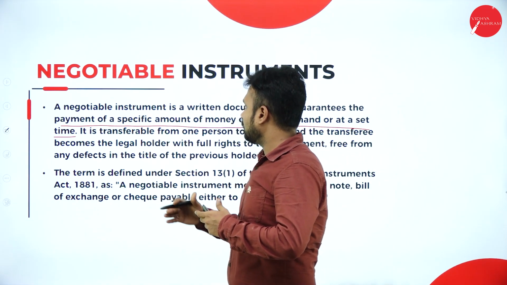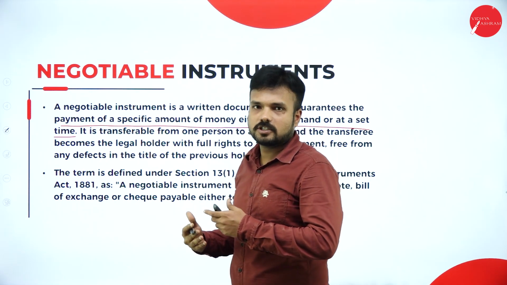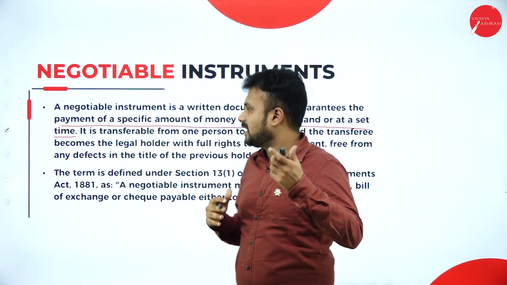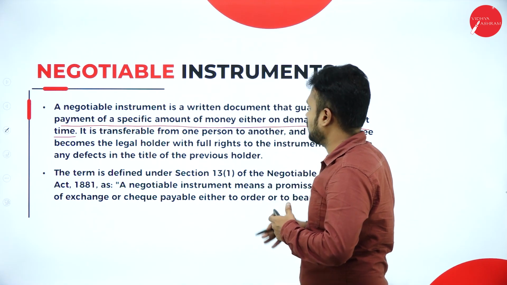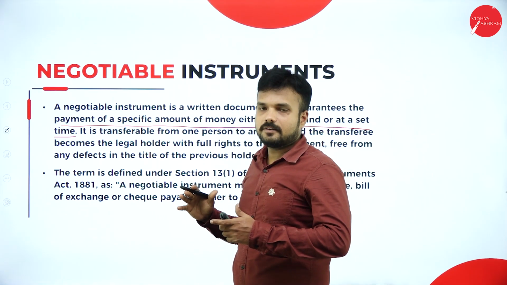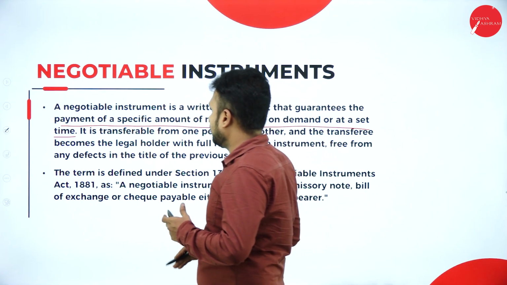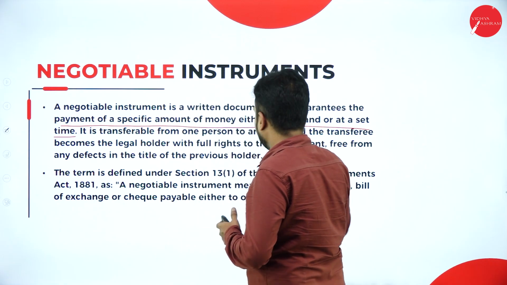In all the kinds of negotiable instruments, whether it is a bill of exchange, a promissory note, or a check, the date and the amount are mentioned. As I said, the name itself says it is transferable from one person to another person.